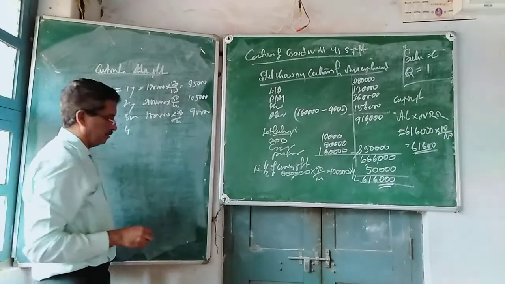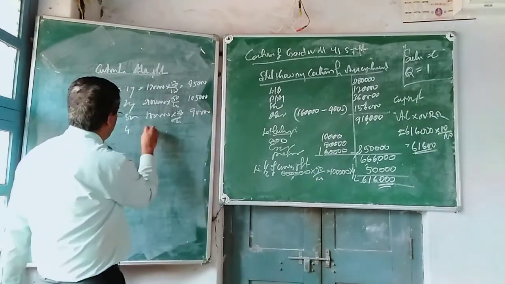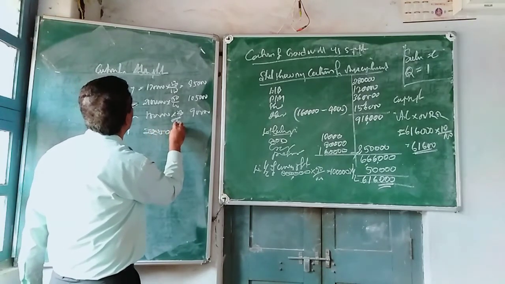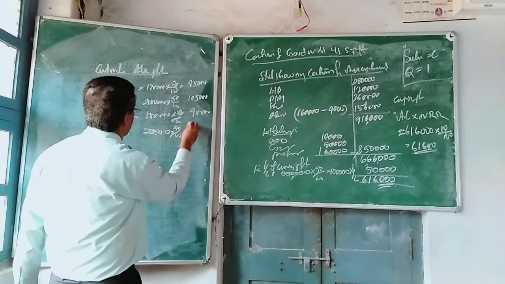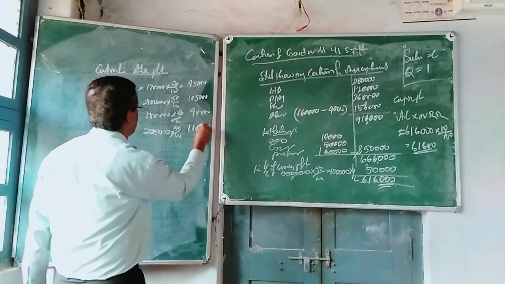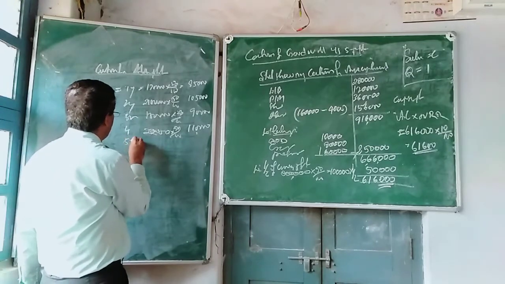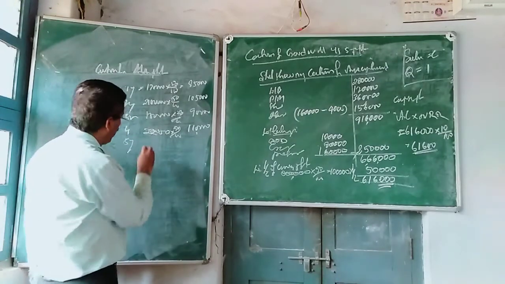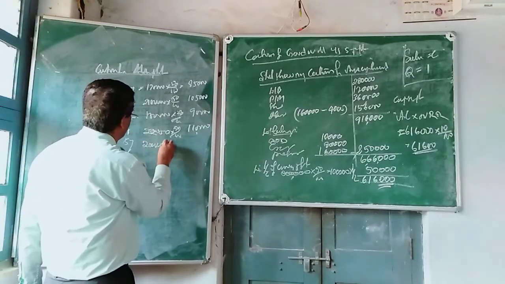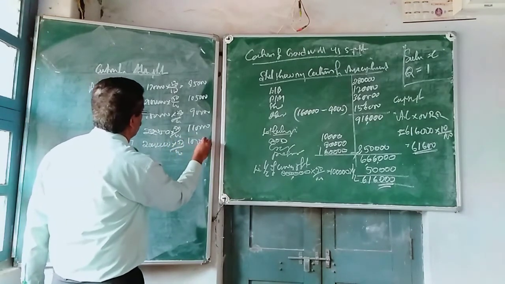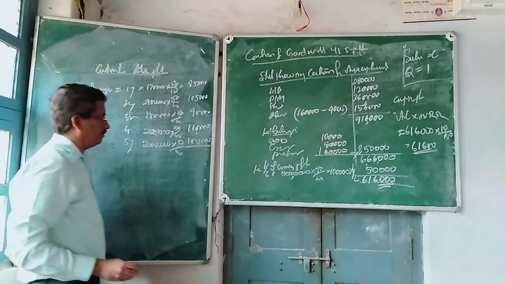Fourth year 2,20,000 into 50 by 100, 1,10,000. Last year, fifth year, 2 lakh is given. Minus 50% tax, 1 lakh. Do the total of that.